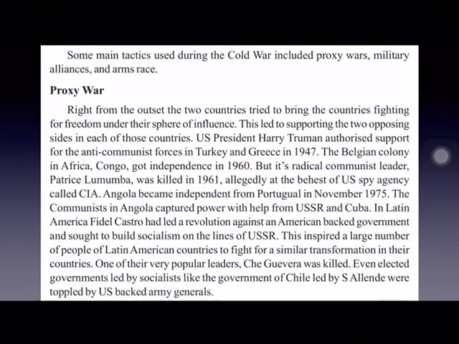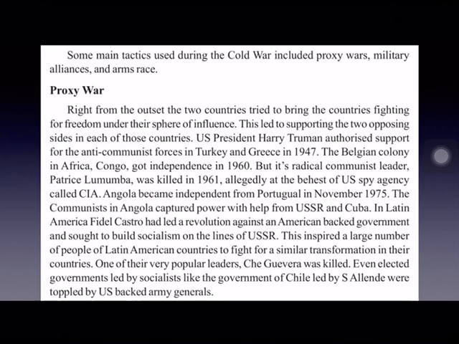What are these third world countries? Third world countries means the newly independent countries who did not join either of the blocs. That means they did not join the Western Bloc or the Eastern Bloc, but they remained neutral in international politics. Like Korea, Vietnam, India, Angola, Afghanistan, all these are third world countries. So what are third world countries? The newly independent countries which did not join either of the blocs but remained neutral in international politics. And you have to give one or two examples if it is given for a 1 mark question.